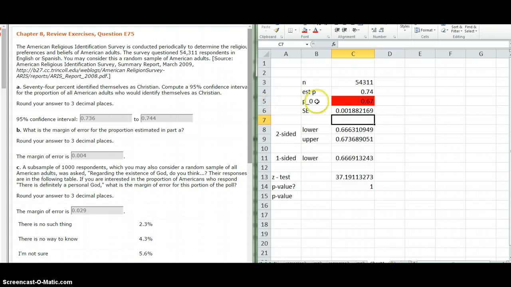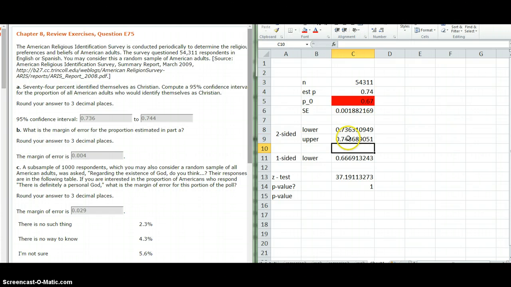But assuming that it is, we're going to have a very low standard error, which is wonderful. Remember, low standard error means that we have zoomed in on the true proportion. So even though 0.74 is our estimate, it's actually a very good estimate. And so instead of using C5, we're actually using C4, because that is our sample. Same thing down here.